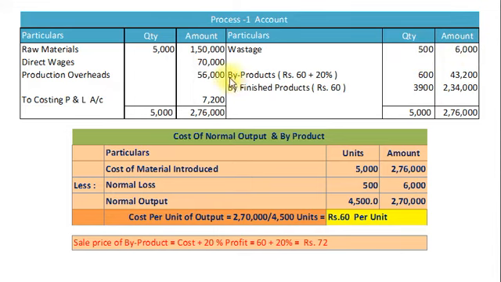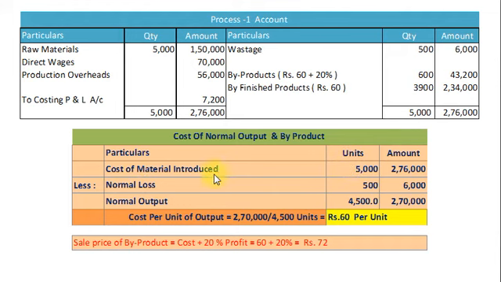Then on credit side we will record byproduct given 600 units. And finally, the finished product of process 1 transferred to process 2 amounts to 3900 units, that is 5000 minus 500 wastage minus 600 byproducts. So remaining units 3900 is our output of process 1 to be transferred to second process. Now we will decide the cost of finished product as well as byproduct. Here is the working. Particulars, units and amount.